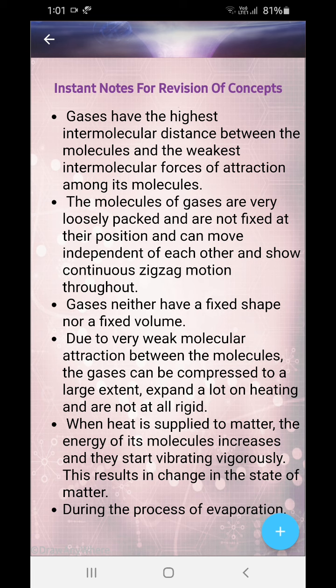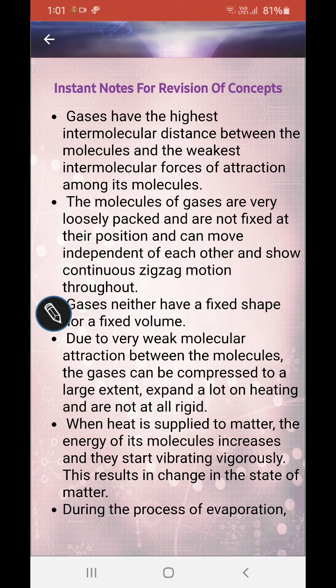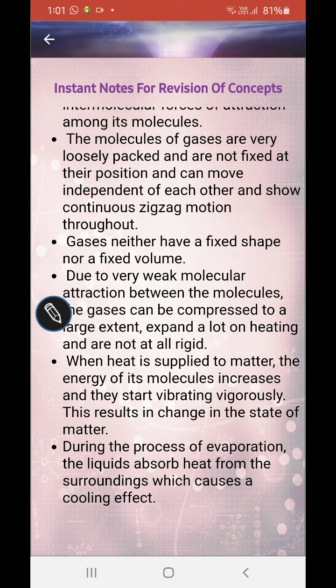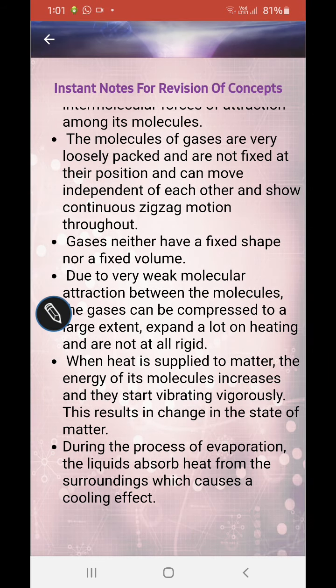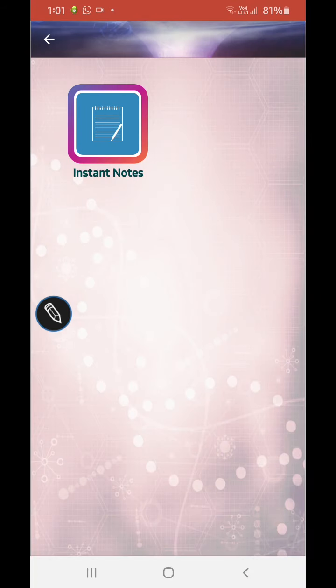Okay, when heat is supplied to matter, the energy of the molecules increases and they start vibrating vigorously. Okay, so as the temperature increases, the kinetic energy also increases. Okay, I have already written the equation. Now, during the process of evaporation, liquid absorbs heat from the surroundings, which causes cooling effect. Okay, evaporation is actually absorbing heat from surroundings. It does not need a heat source. Okay, and therefore we feel cooling effect. Examples: when we have sweat, we feel cool because evaporation of sweat is taking place.